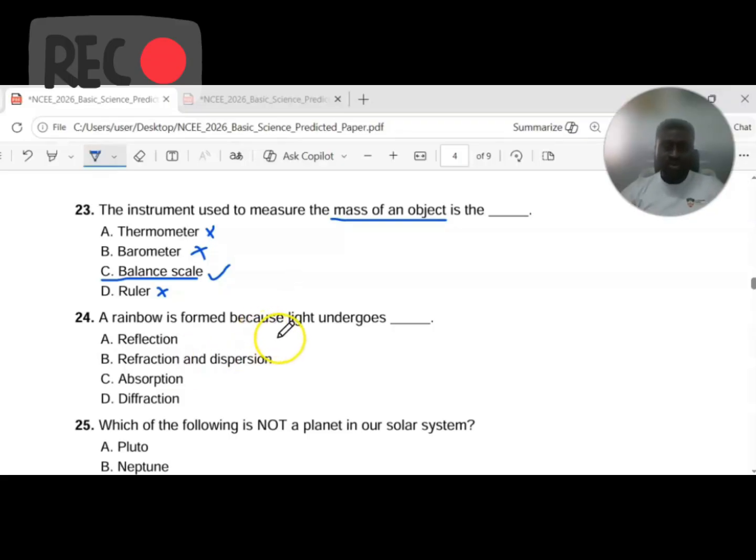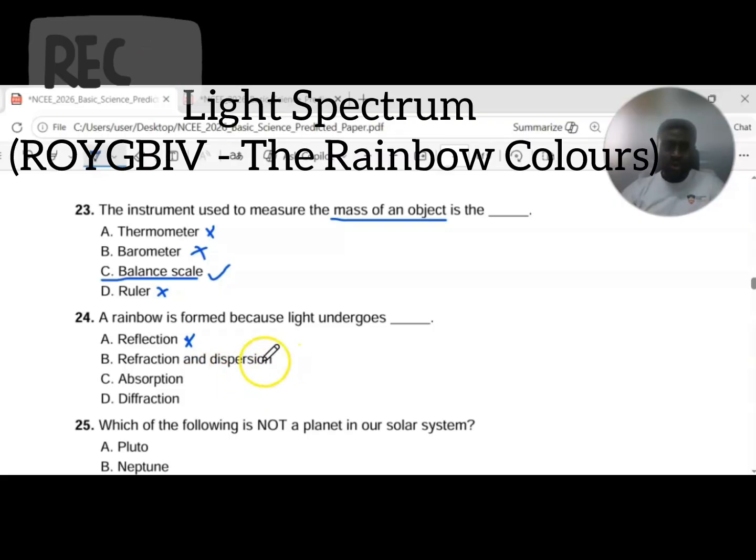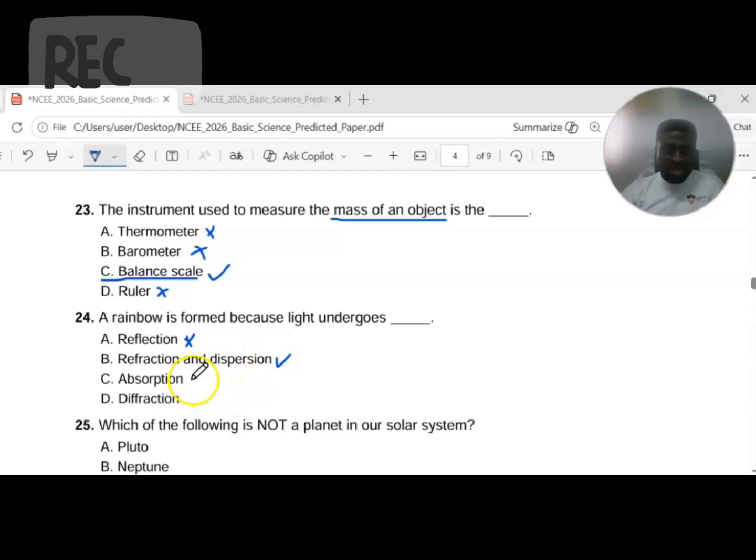A rainbow is formed because light undergoes dash. A, reflection. Reflection is when an image is cast on a surface due to the effect of light falling on it. So reflection is not the answer here. Refraction and dispersion. Refraction is the bending of light. When light passes through an object and the object tends to change its direction, which we call the bending of light, is called refraction. And dispersion is when light is channeled into different spectrum in different direction. So the correct answer here is this, but let me analyze option C.